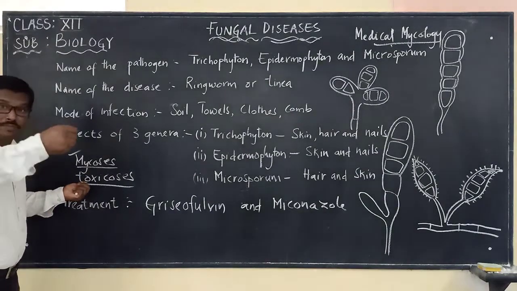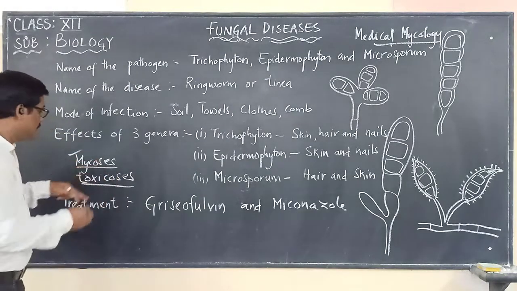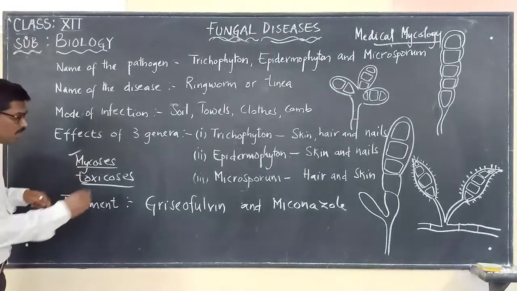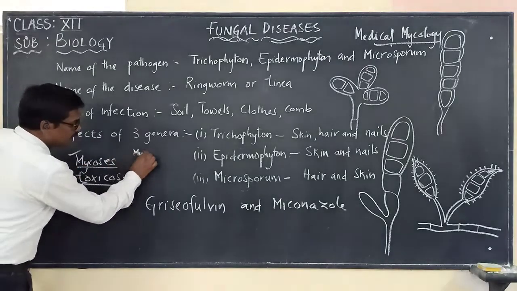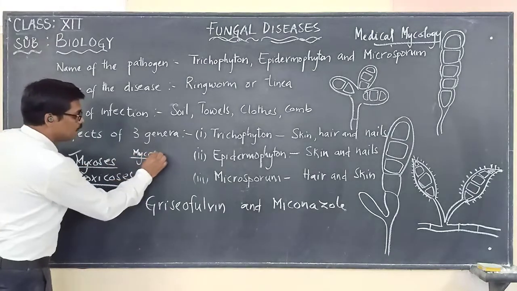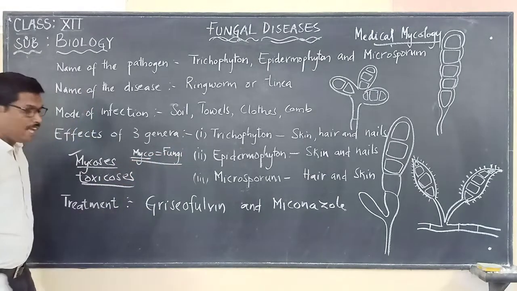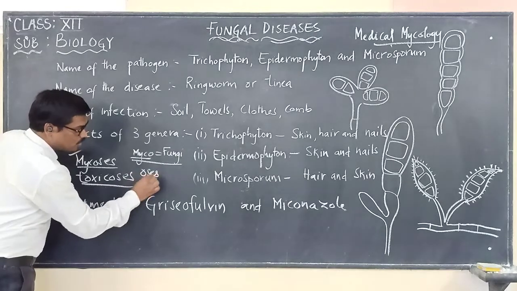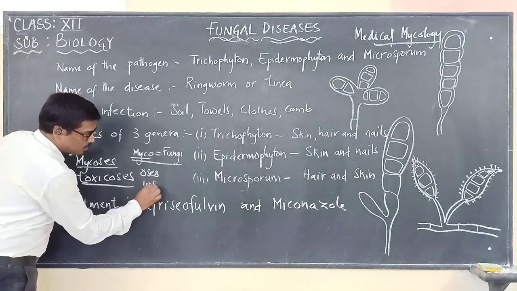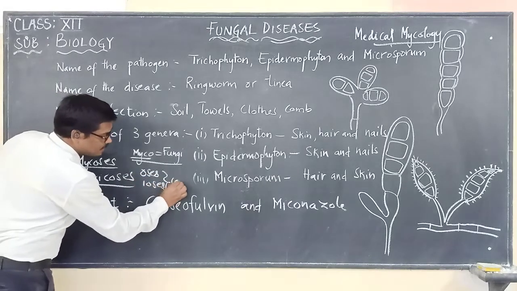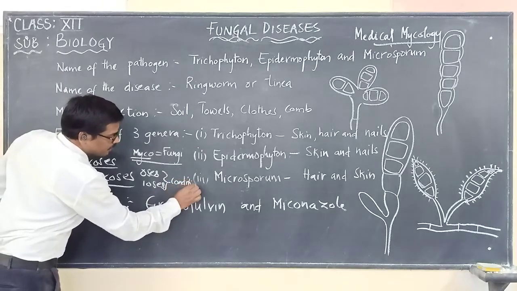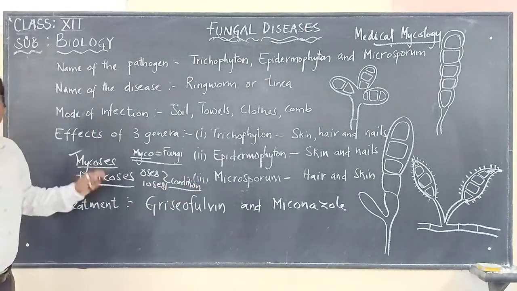If it is directly the fungi causing the disease, we call it mycosis. Here the word myco means the fungi. Osis is nothing but the condition.